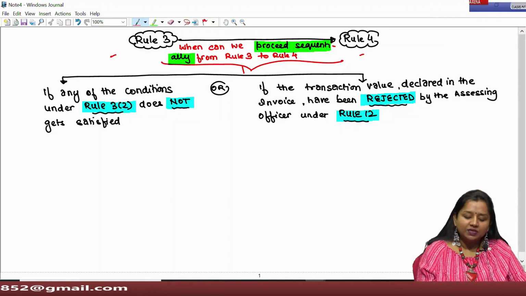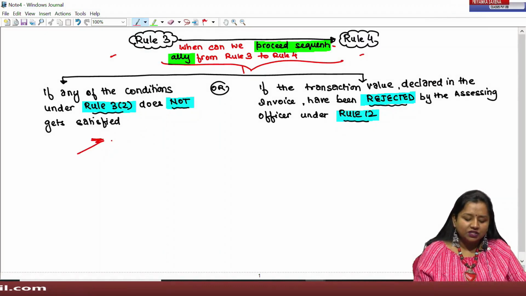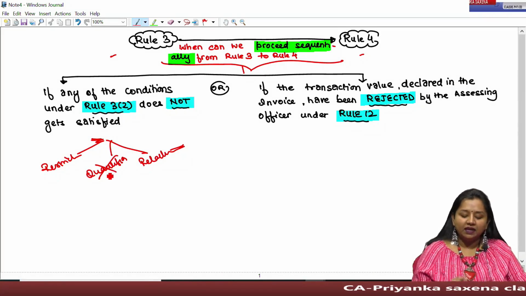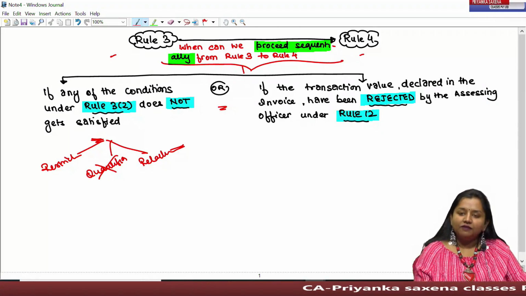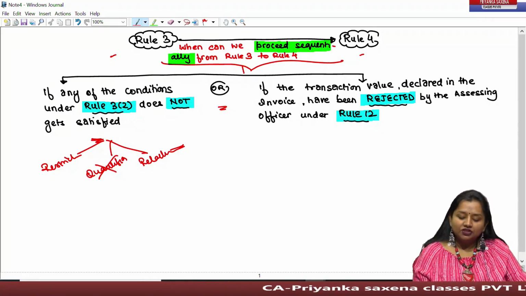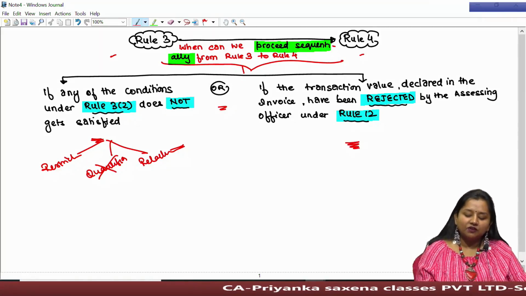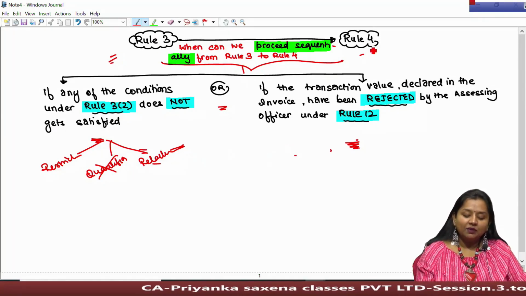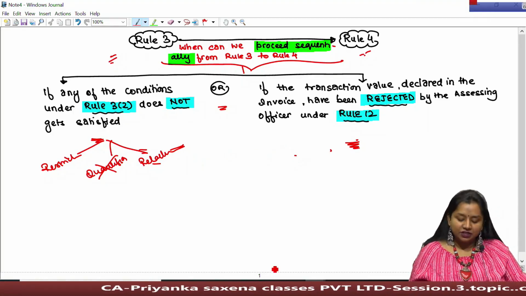There are only two cases when we can proceed from Rule 3 to Rule 4. 1, if Rule 3(2) conditions do not get satisfied, that is, either the seller imposes restriction on the buyer, or there is a relation between importer and exporter, or the information related to imported goods is not quantifiable at port, or the transaction value mentioned in the invoice has been rejected by the assessing officer under Rule 12. If either of the conditions arises, then valuation shall be done under Rule 4 instead of Rule 3.